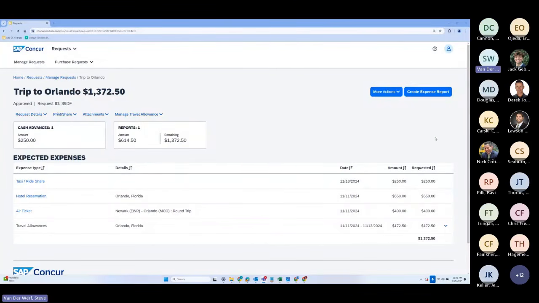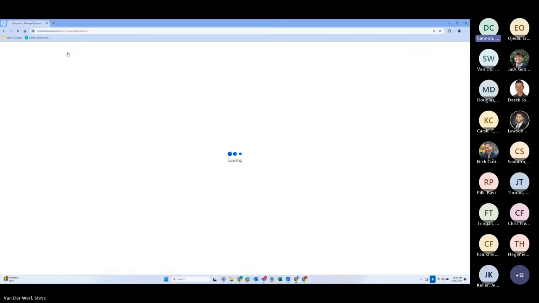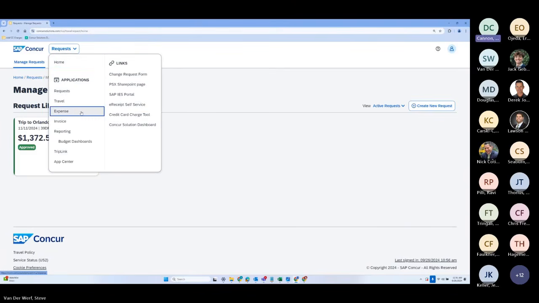So here's where I get back from my trip. I click on create expense report, and it would automatically create the expense report based on the information in the request. So if I take a look at that over expenses, sorry, my button.